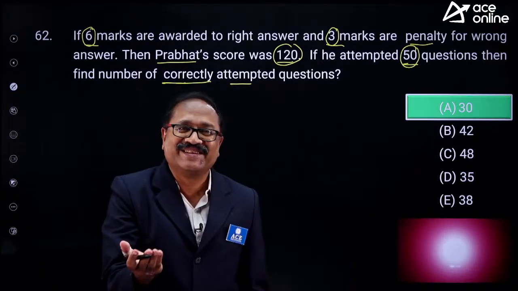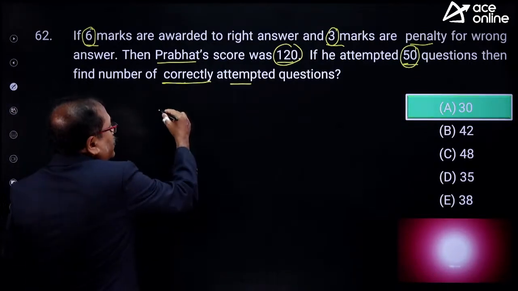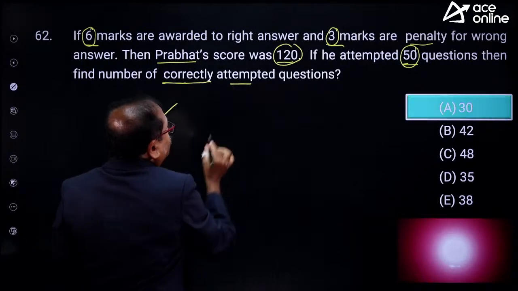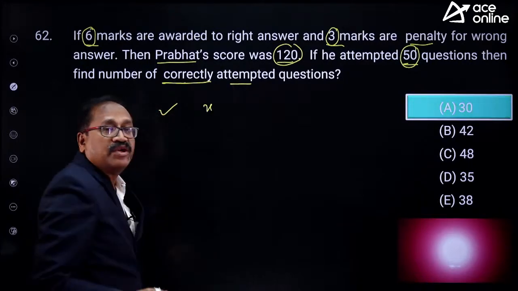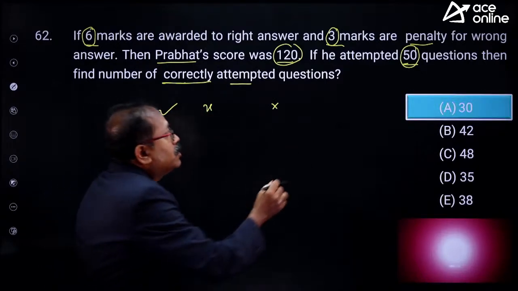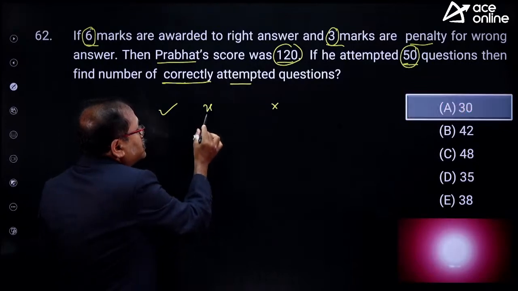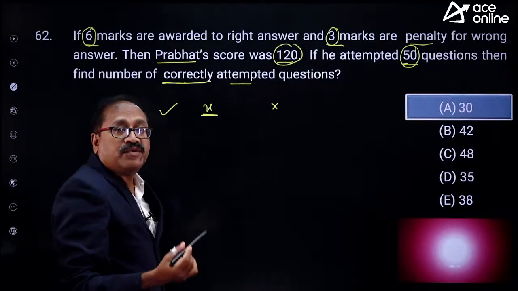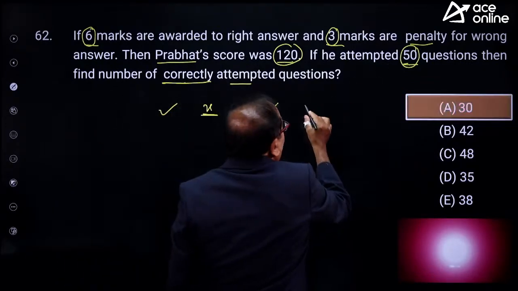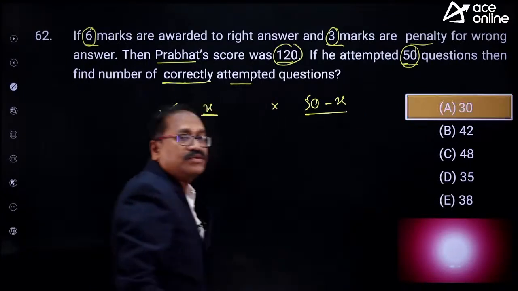What a preparation. Wonderful. So, let's assume that the number of correct answers, which we have to find out, is X. Then the number of wrong answers will be how many? The total number of questions attempted is 50. Then X questions are right, so the number of wrong questions will be 50 minus X.